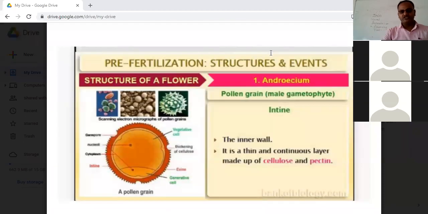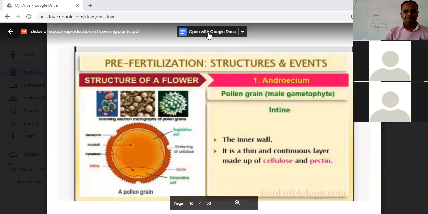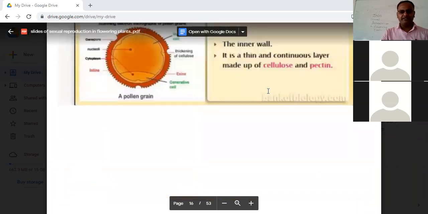And students, the next layer which we can see is the intine. The inner wall is thin and continuous, made up of cellulose and pectin.